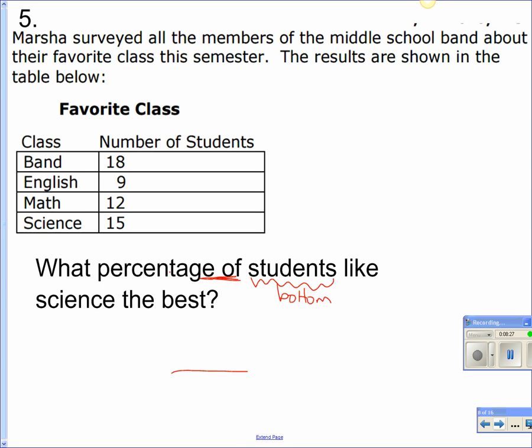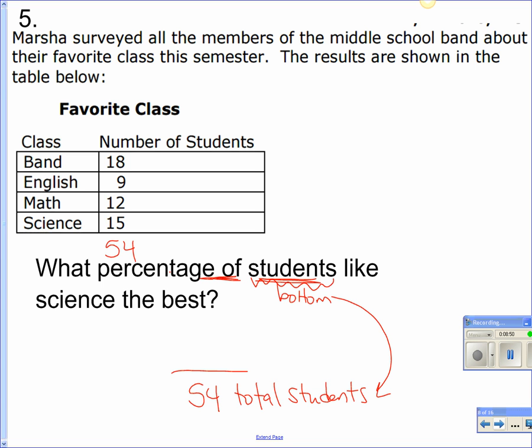Okay? How do we find the total number of students? Add them up. All right, somebody add all these up for me. All right, so 54 is my total students. So that goes on the bottom. Okay? So when it says percentage of, whatever comes next, it's going to go on the bottom.